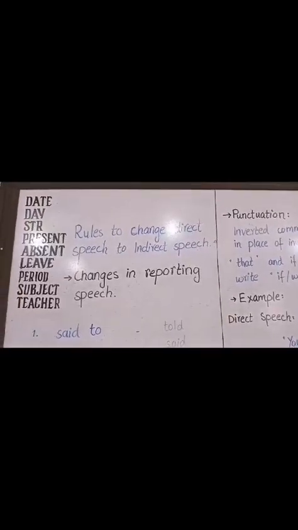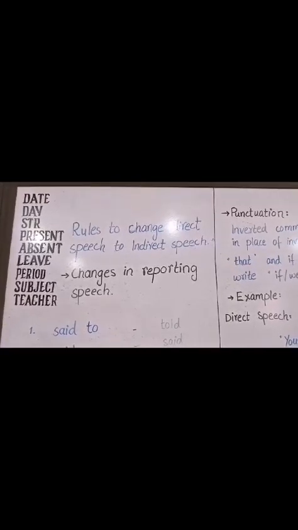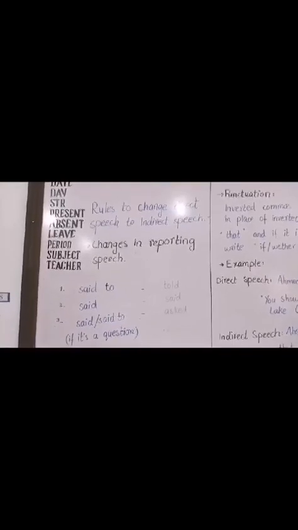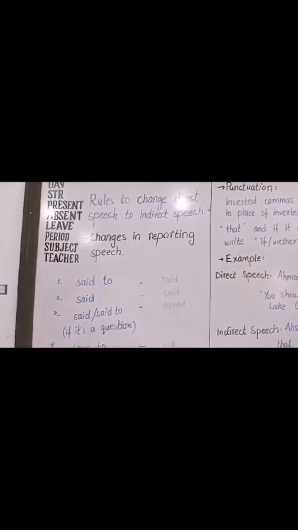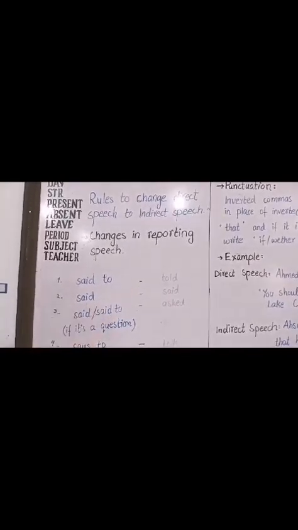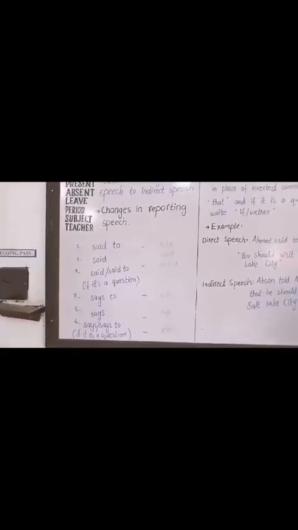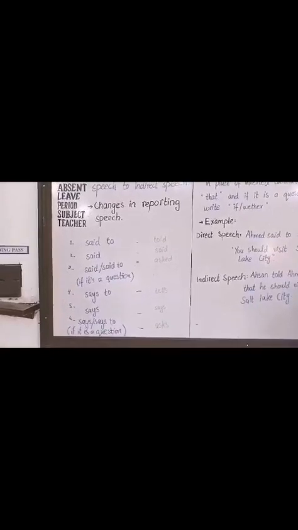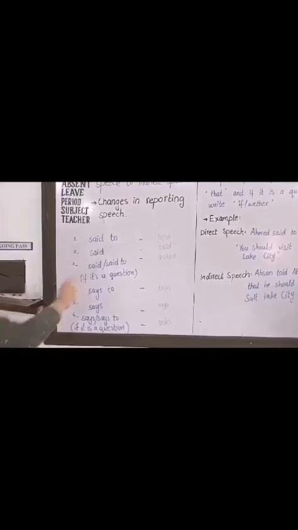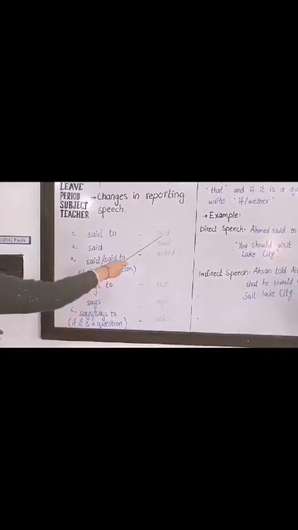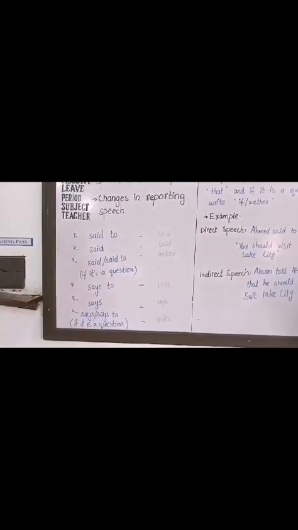Now we will study some of the rules to change direct speech to indirect speech. First of all, we will study the changes that we will bring in the reporting speech part of the sentence. In the reporting speech, when we change from direct to indirect speech, the reporting verb "said to" converts to "told". "Said" gets converted to "said".